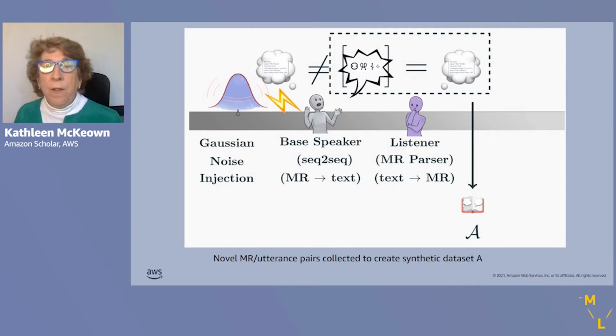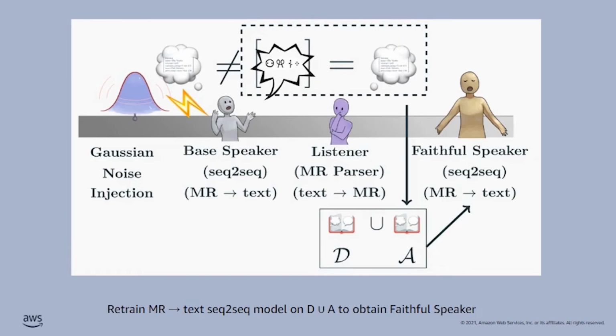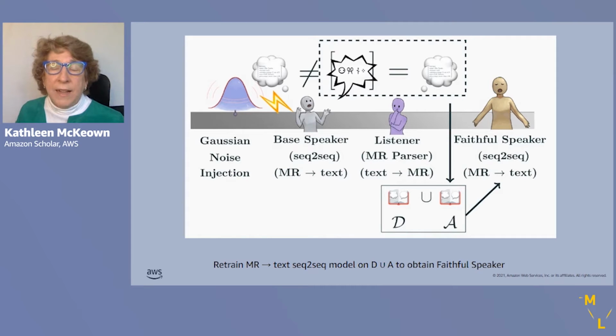And this pair, the novel utterance and the generated meaning representation, are collected and used to create a synthetic data set A. Now we retrain the meaning representation to text sequence-to-sequence model on the combination of the original data set and the synthetic data set A to obtain the faithful speaker.